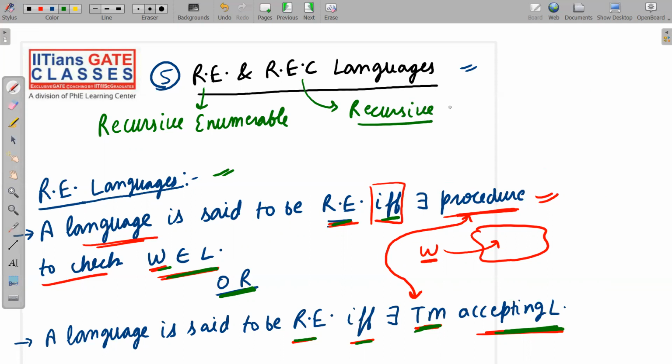Enumerable means enumeration, and enumeration means listing. So you can list their members. If you are able to list all the strings of your language, then we will say that the language is RE. REC means recursive. Okay, so let's move to the next slide.